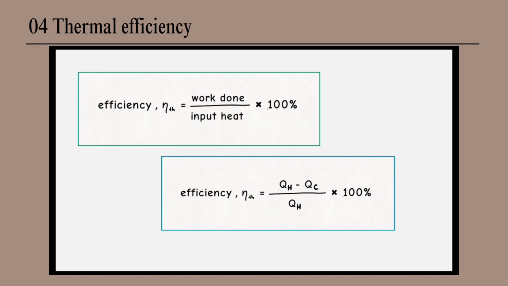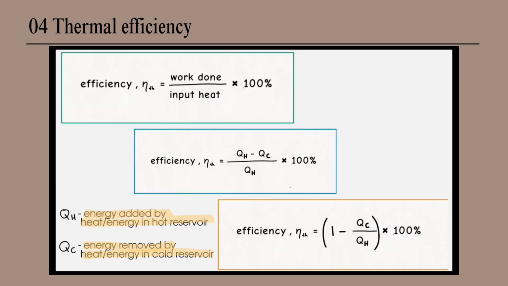Simplifying this equation, we have input heat divided by input heat, that is 1, and we have the remaining minus exhaust heat divided by input heat times 100%, where Q sub L is the energy removed by heat or energy in cold reservoir, and Q sub H is the energy added by heat or energy in hot reservoir. To understand more about how to use this equation, there will be an example question at the end of this video.